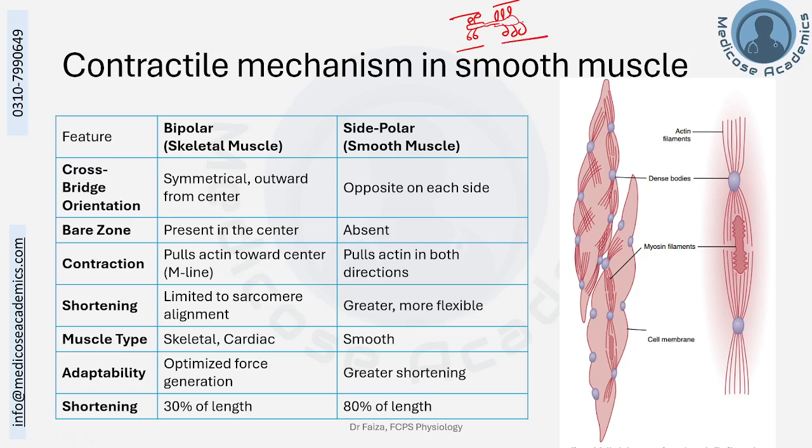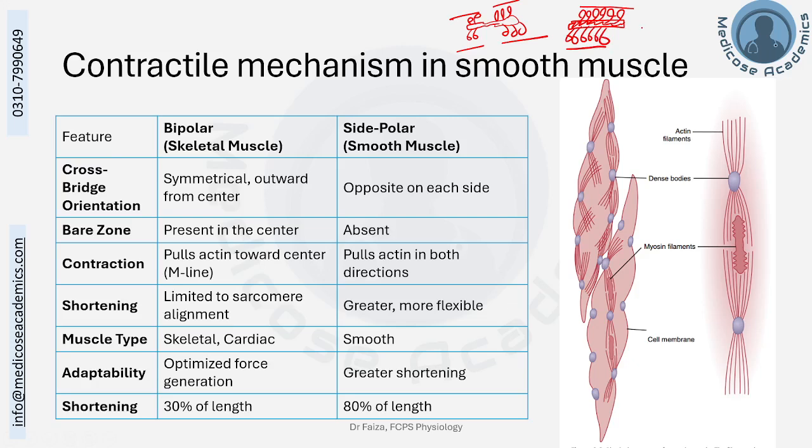This is what we call bipolar. Whereas in case of smooth muscle, in the center there is myosin and it has side polar attachment. For example, above it, all cross bridges are in this direction, providing attachment to the actin filament, and below, they are in the opposite direction, providing attachment to the actin filament.